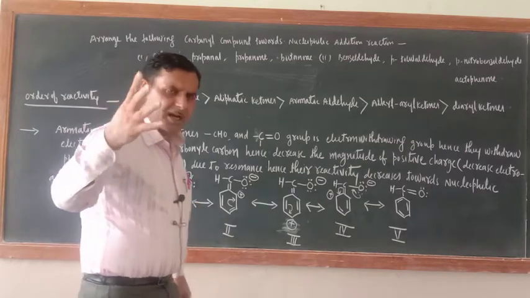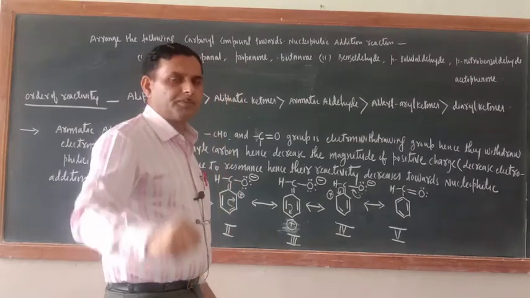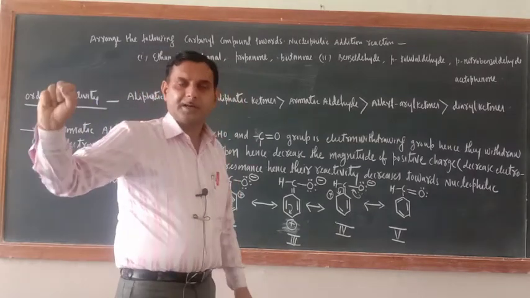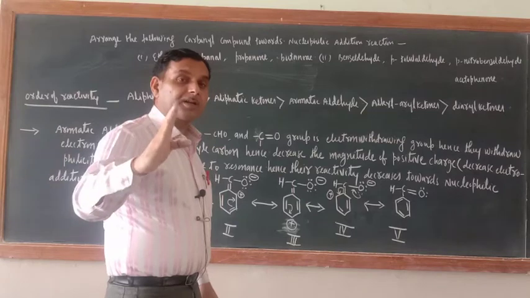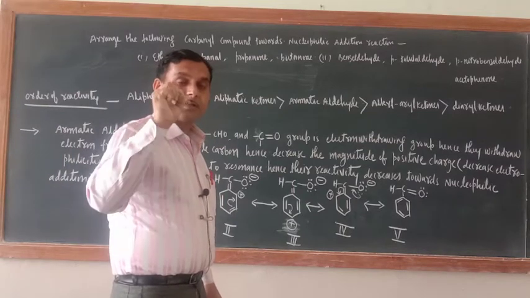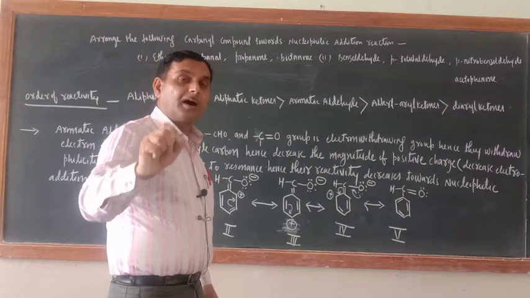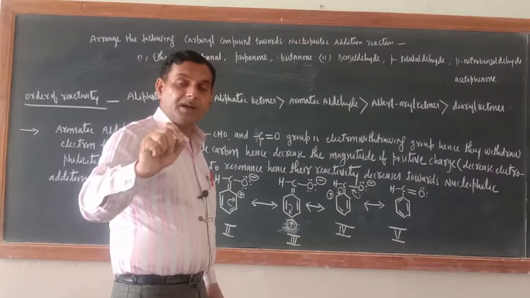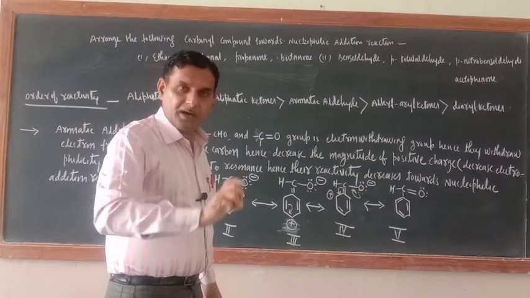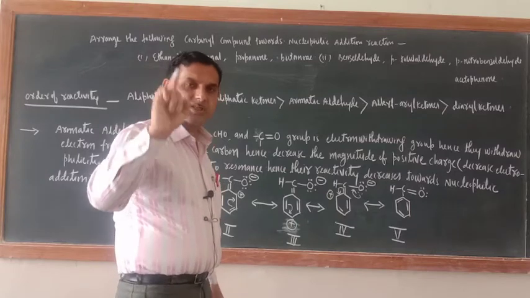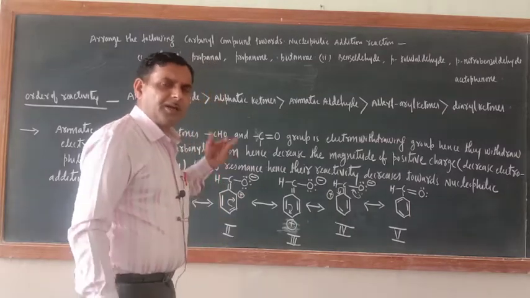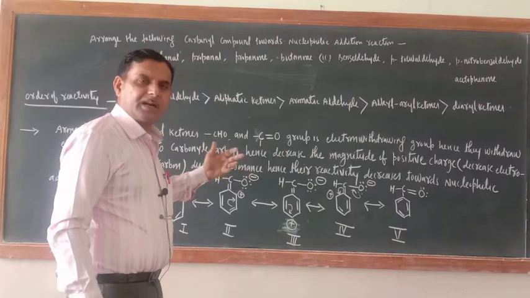Just see, last year when I taught you inductive effect, one point you have written: almost after 3 carbon atoms, the magnitude of inductive effect almost dies down. You have written or not? Last year, just you remember. So the magnitude of inductive effect is very, very less.